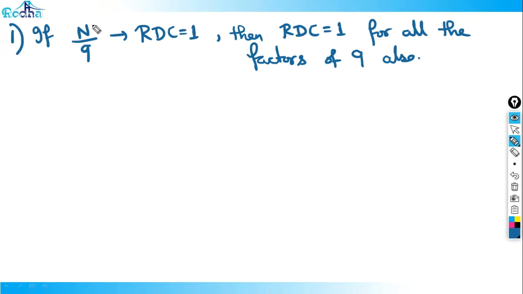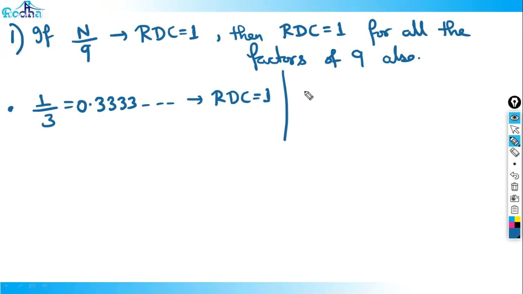So if n by 9 has RDC 1, then RDC is equal to 1 for all the factors of 9. In this case, the factor of 9 is 3. That means if I divide anything by 3, say 1 by 3, what is its value? 0.3333, so obviously its RDC is 1. Or if I write 2 by 3, the value is 0.6666. Its RDC is again 1 because it's repeating after every one digit.